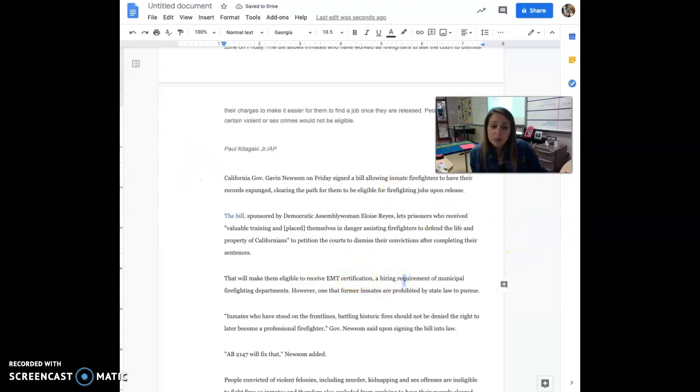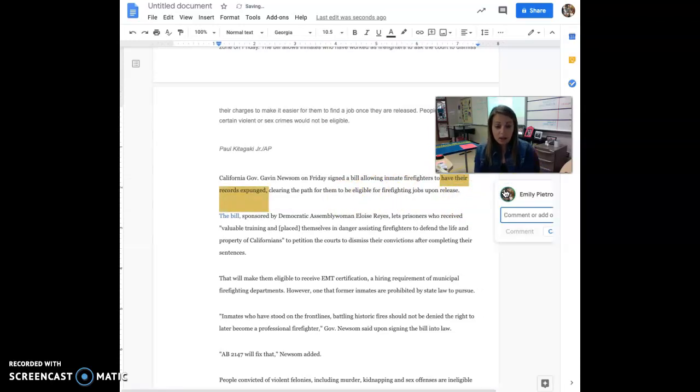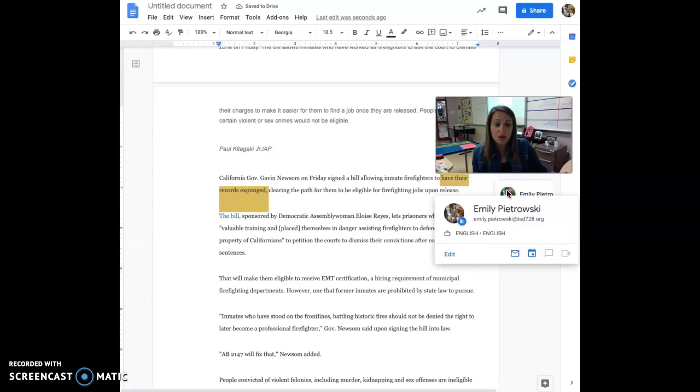So as I read this, California Governor got a new summons on Friday, signed a bill allowing inmate firefighters to have their records expunged, clearing a path. All right, so I didn't know this. I didn't know that they were going to have their records expunged so that they could be eligible for firefighting. And I think that's amazing. So I'm going to write